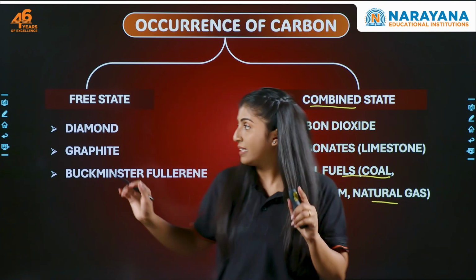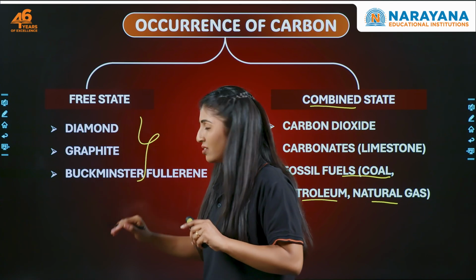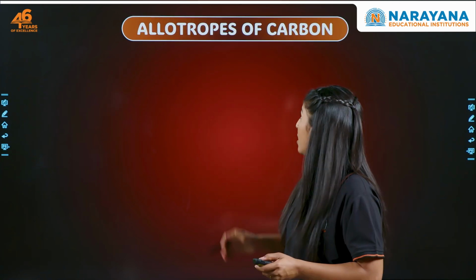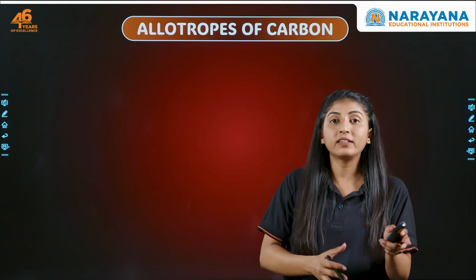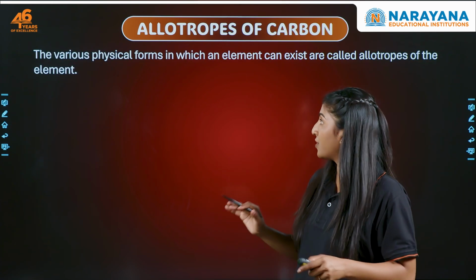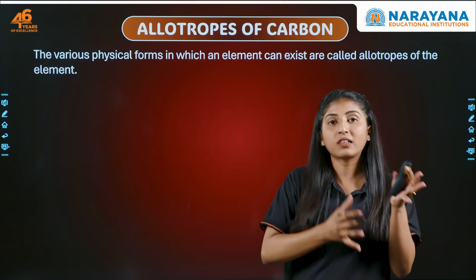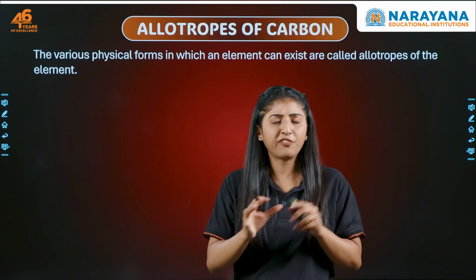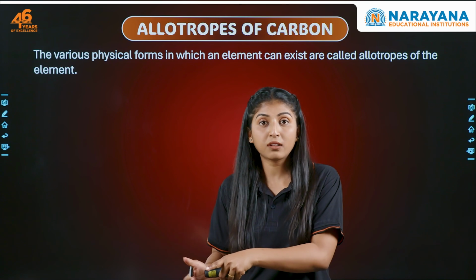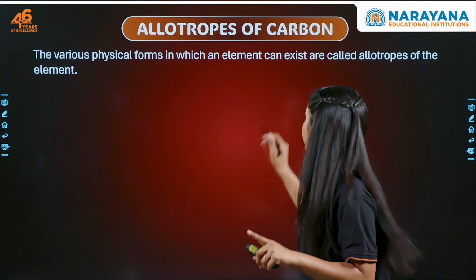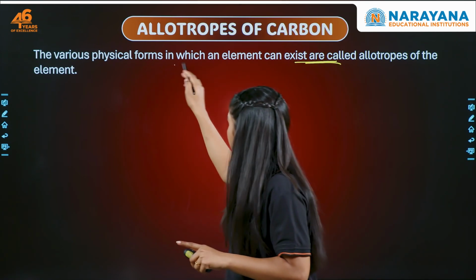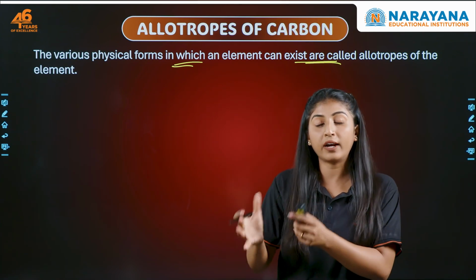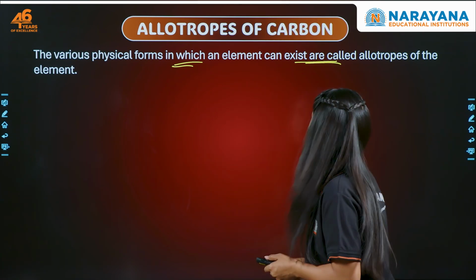So now, these 3 things are quite important. So let's understand about the existence of carbon in its free state, right? So these 3 are called the allotropes of carbon. What are the different allotropes? Allotropes are forms that have different physical properties. That is, physically they'll be very different. But when you ask about their chemical properties, all their chemical properties will be similar, right? So the allotropes have different physical properties while they have similar chemical properties, right?